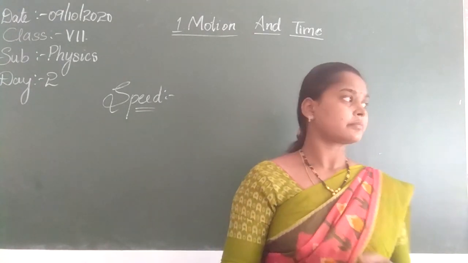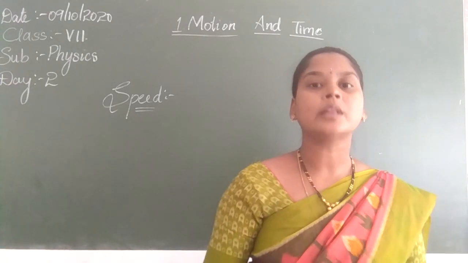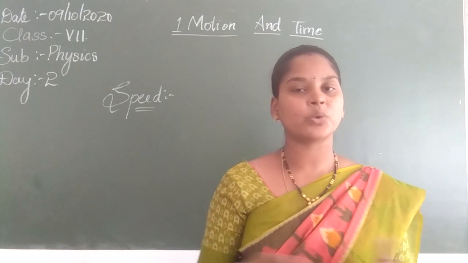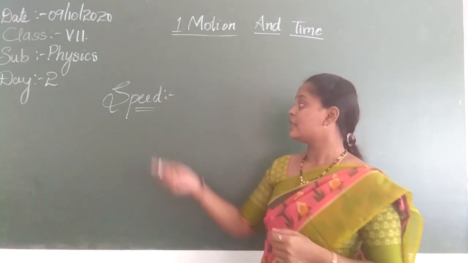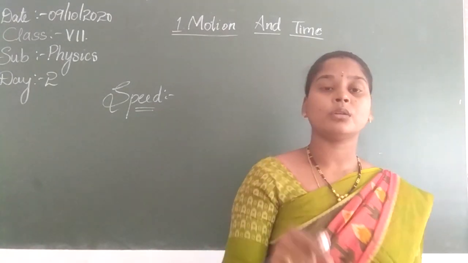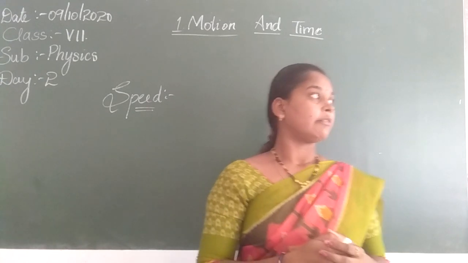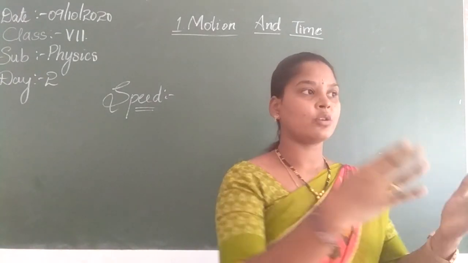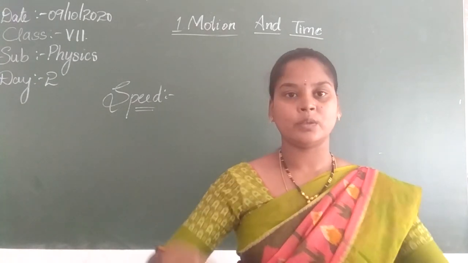See, when we are in traffic, we just move with low speed. When there is no traffic and the road is clear, we just increase our speed. So that means speed determines the fastness or the slowness of a moving body. You can also say that this car is moving with a speed of 100 kilometers per hour. This bike is moving with a speed of 80 kilometers per hour.